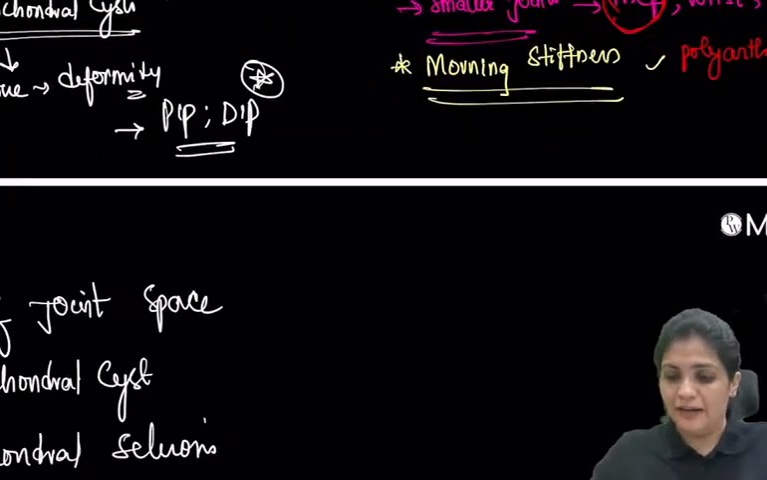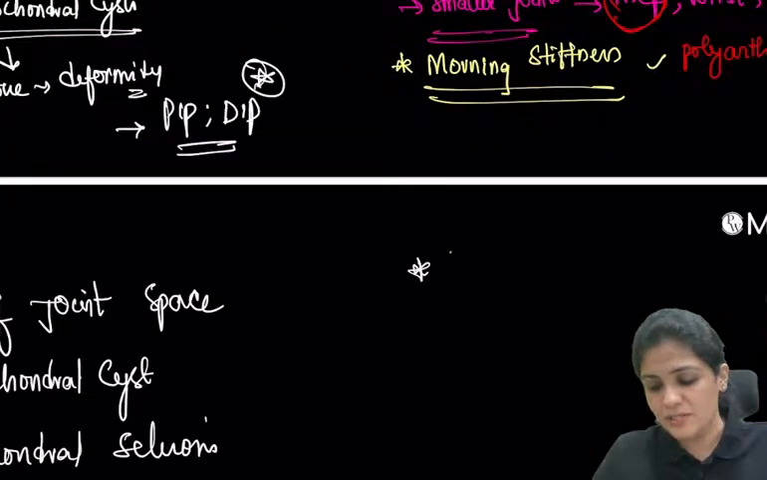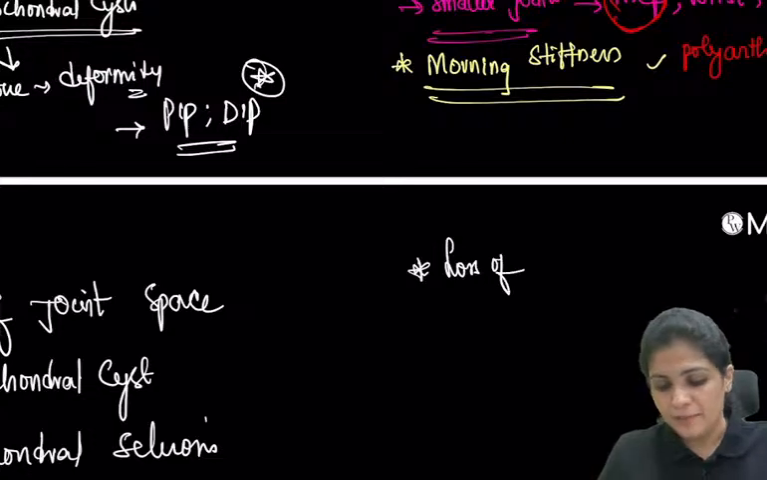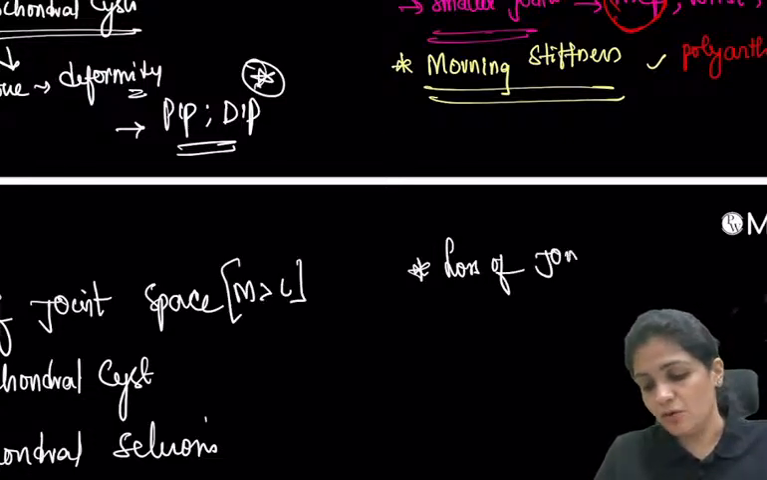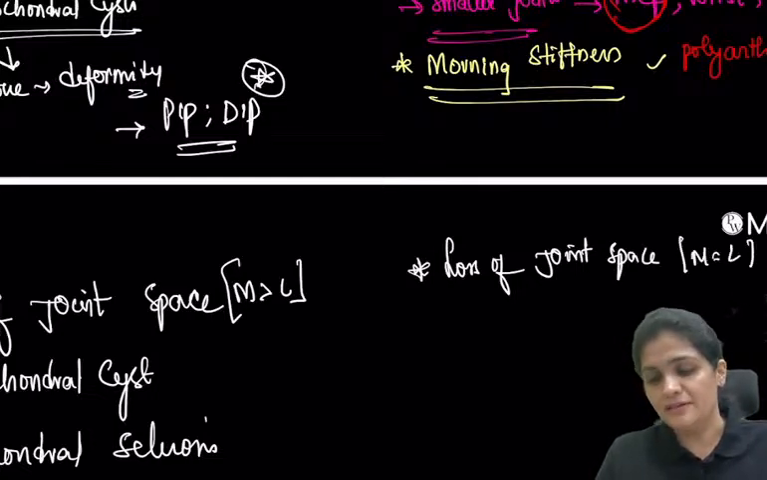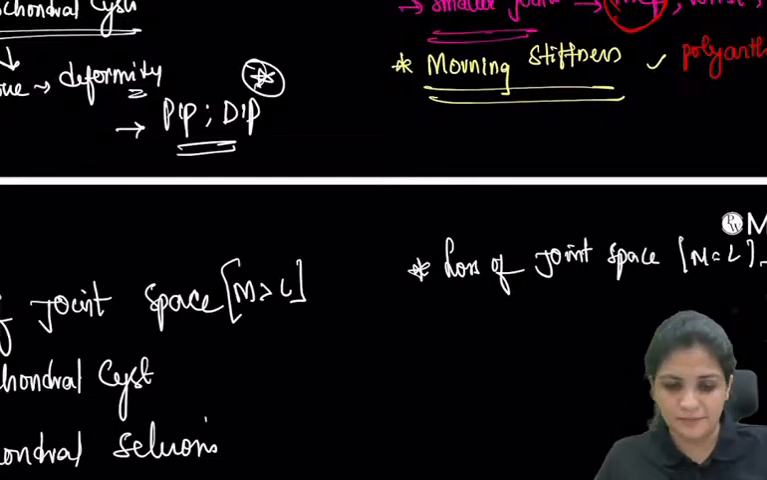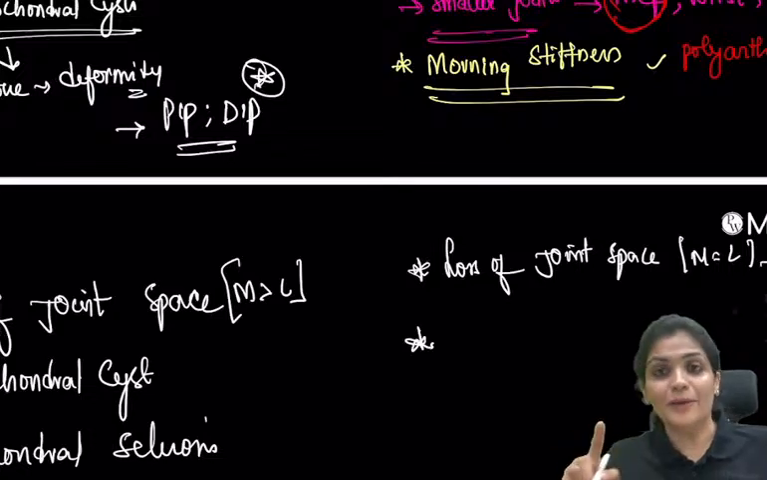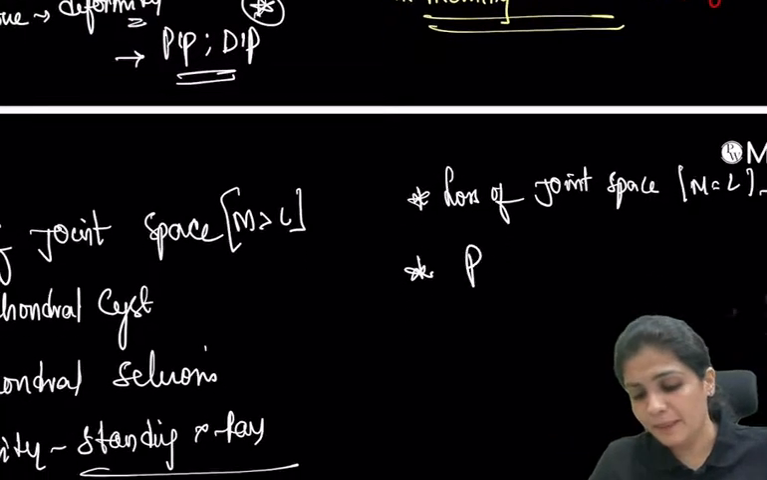Now coming to RA. So in RA, what is there? Again, you will see loss of joint space, but here the loss of joint space is medial equal to lateral, which means it is the same on both sides. And now, very, very important in rheumatoid, what do you see?